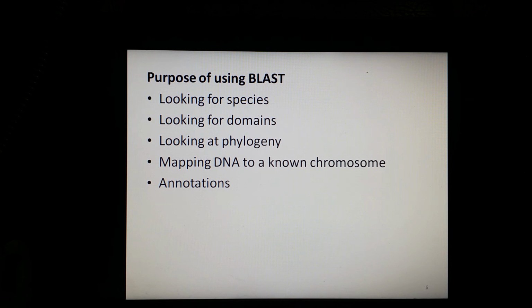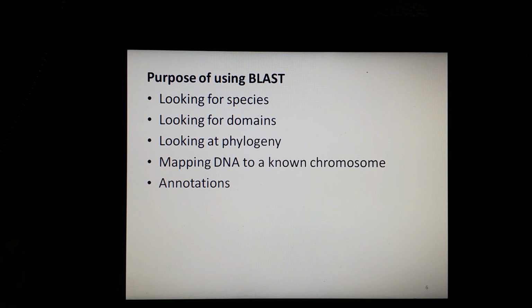Then mapping DNA to a chromosome is another application of BLAST. For example, if you are sequencing a gene from a known species but have no idea of the chromosome location, BLAST will show you the position of the query sequence in relation to the hit sequences.